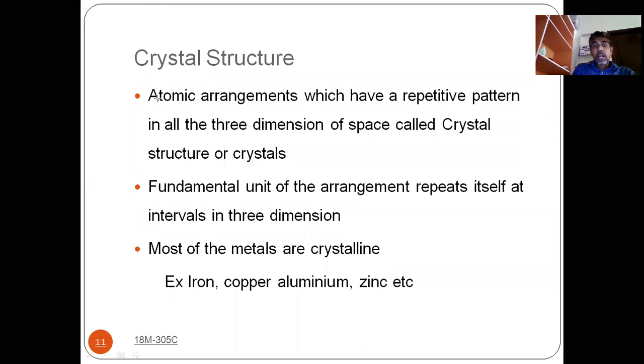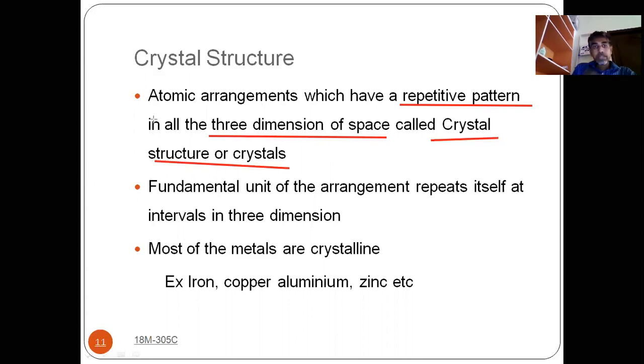If you see atomic arrangements which have a repetitive pattern, that means after some time the pattern is repeated. In three dimensions of space, this is called crystalline structure or crystals.